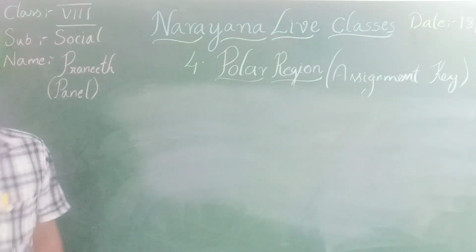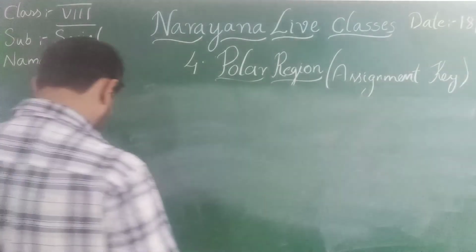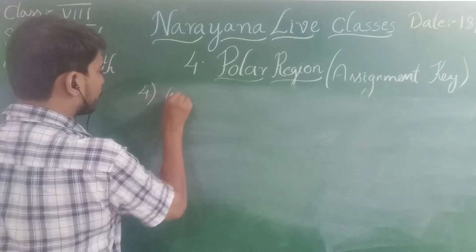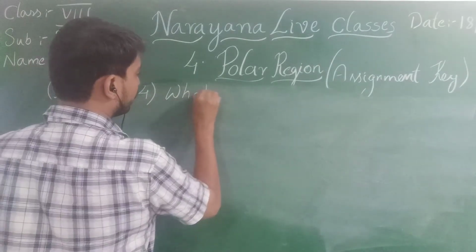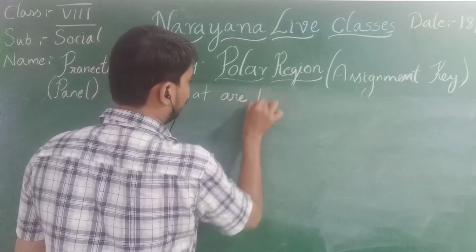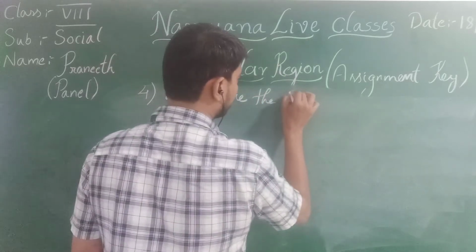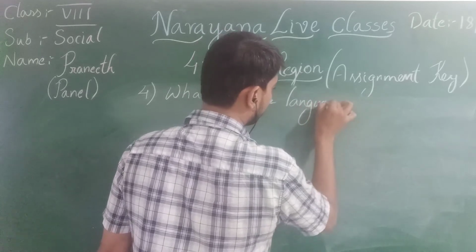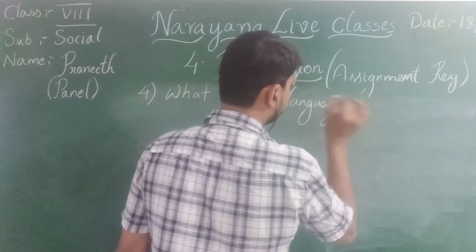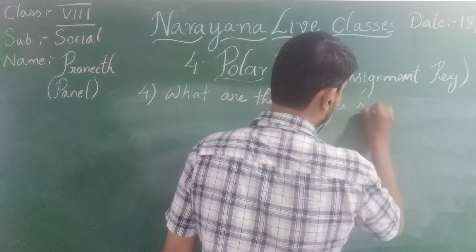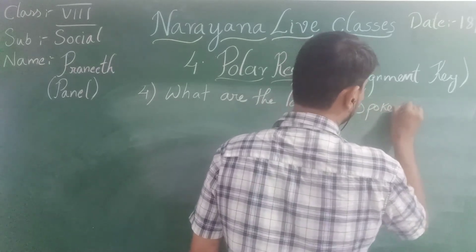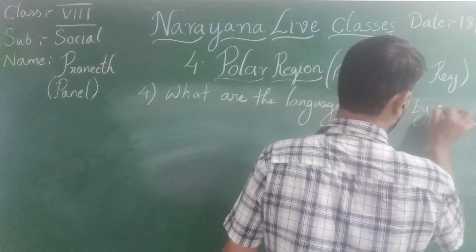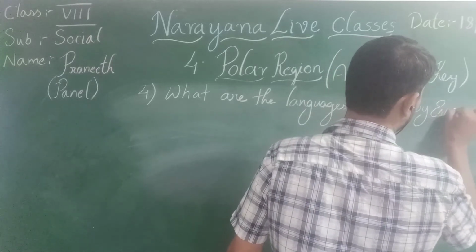Coming to the fourth question. What is the fourth question? What are the languages spoken by Eskimos?